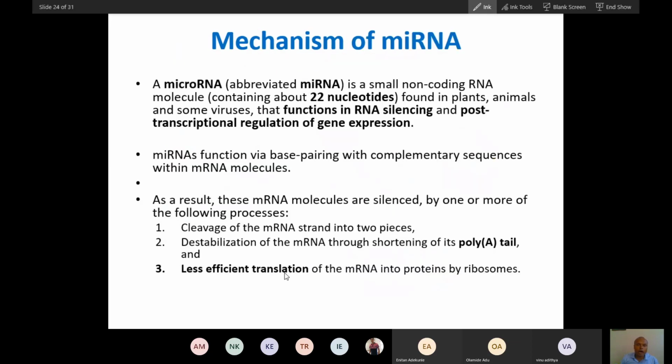Now you can see this microRNA. Let's talk a little bit about microRNA. So microRNA, abbreviated like this, is a small non-coding RNA. So how many nucleotides are there? 22 nucleotides. How many nucleotides are there in tRNA? Sir, it's 80 nucleotides. Yes, 80 nucleotides are present in tRNA.